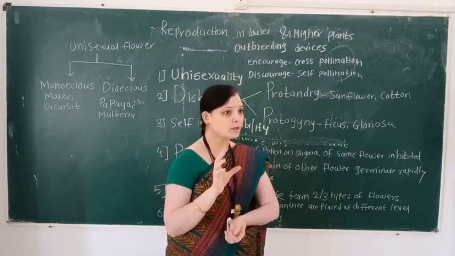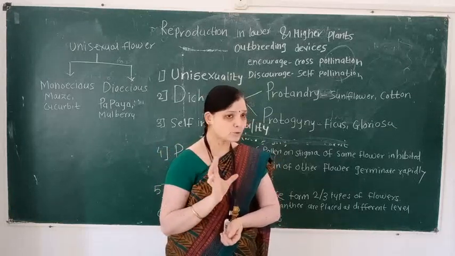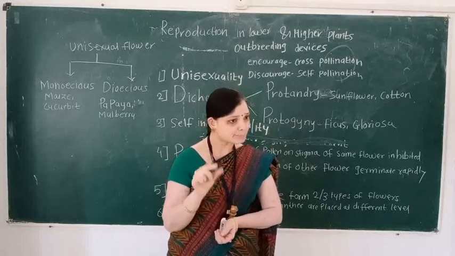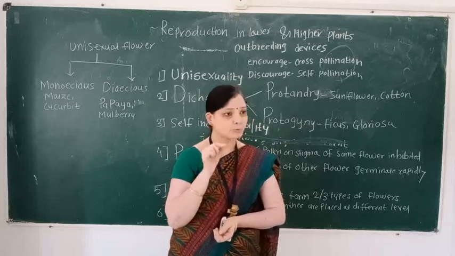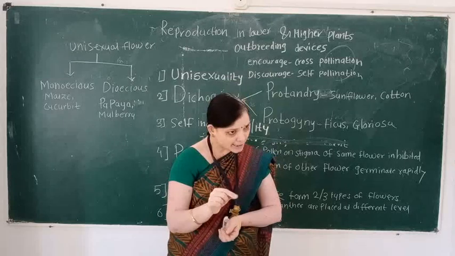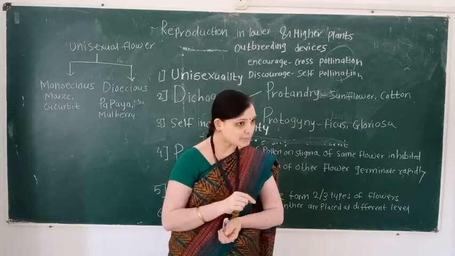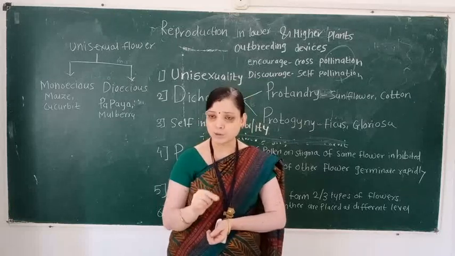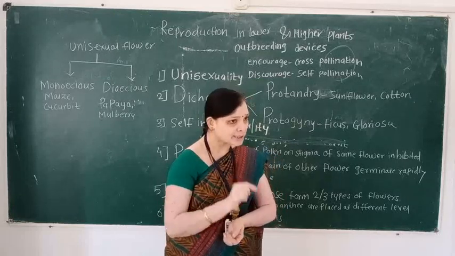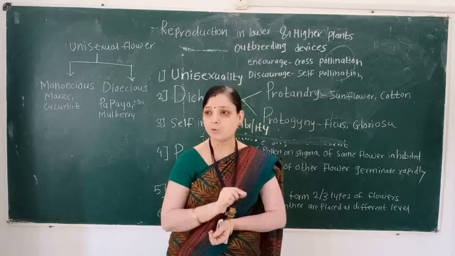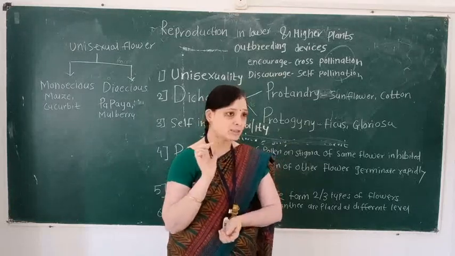It takes place safely. So outbreeding devices means the features which encourage cross-pollination and which inhibit self-pollination.